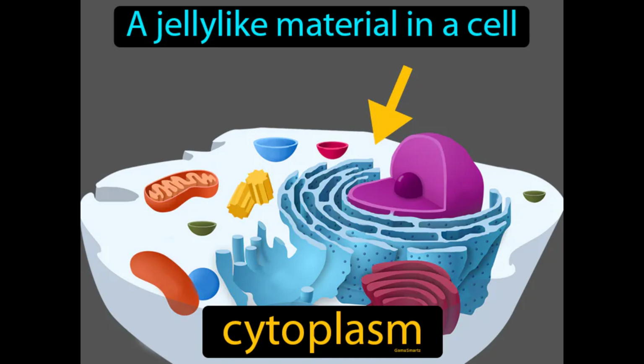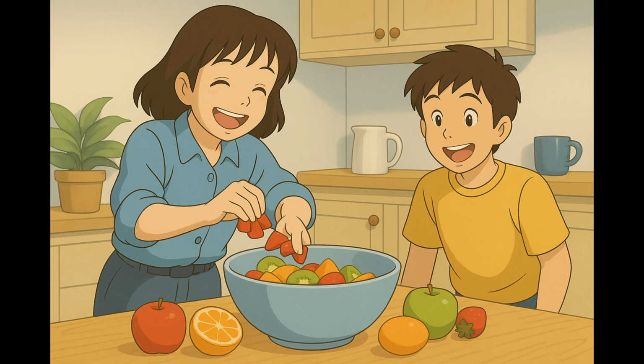A jelly-like material in a cell: cytoplasm. Cytoplasm is the fluid inside a cell that holds the organelles and helps transport materials. Imagine trying to make a fruit salad, but you need a bowl to hold all the chopped fruits together. The cytoplasm in a cell acts much like that bowl, providing a space to contain and support the cell's components. Just as the bowl keeps your fruit pieces from scattering all over the table, the cytoplasm's jelly-like material holds the organelles in place within the cell, allowing them to function together effectively.